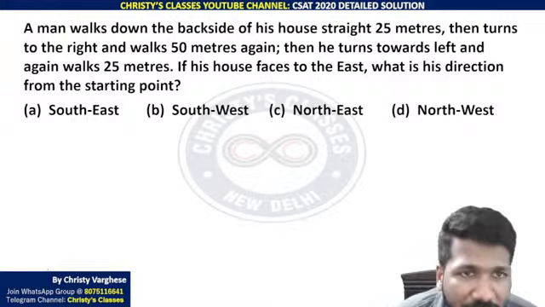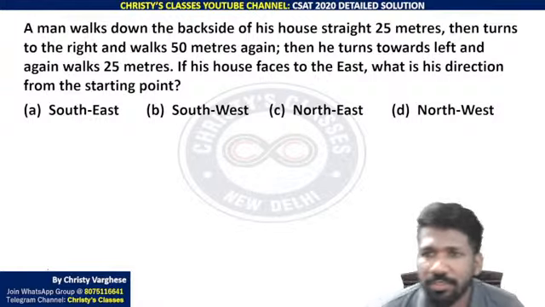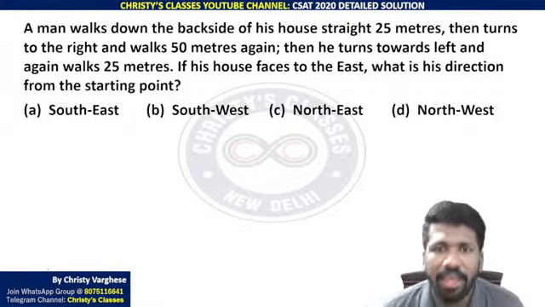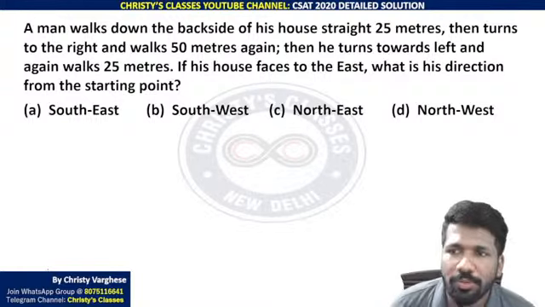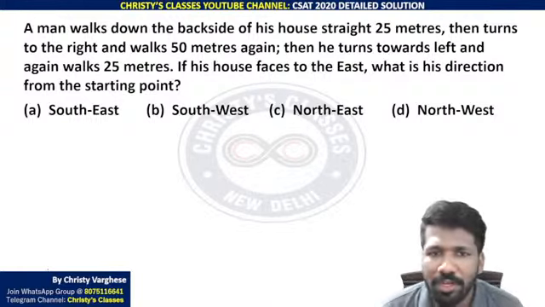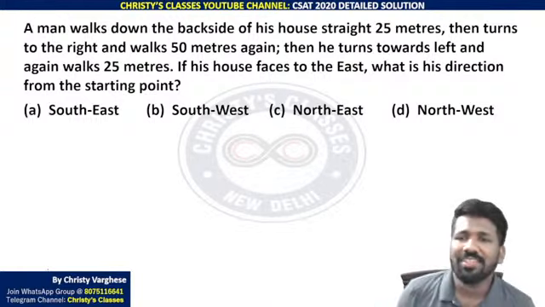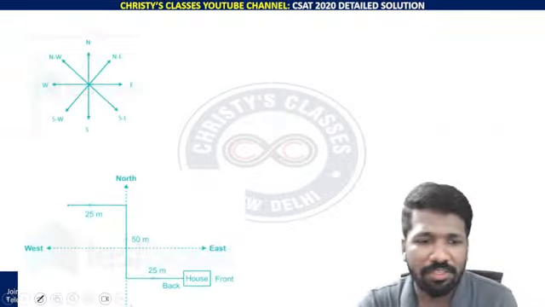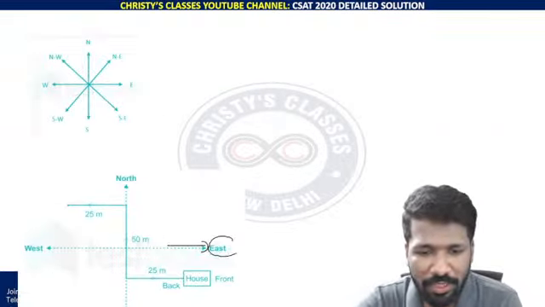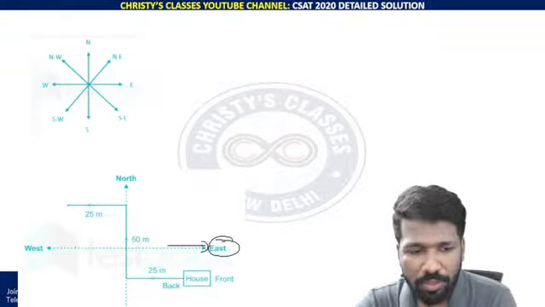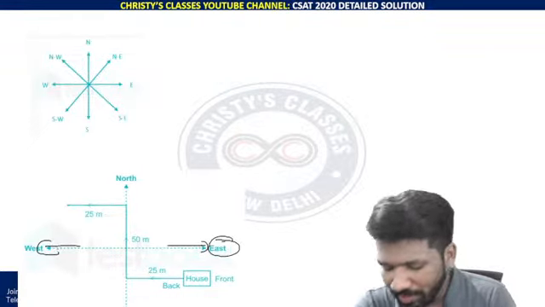A man walks down the backside of his house straight 25 meter, then turns to the right and walks 50 meter again. Then he turns towards left and again walks 25 meter. If his house faces east, house faces east means like this. His house is facing east. So backside of the house will face west.